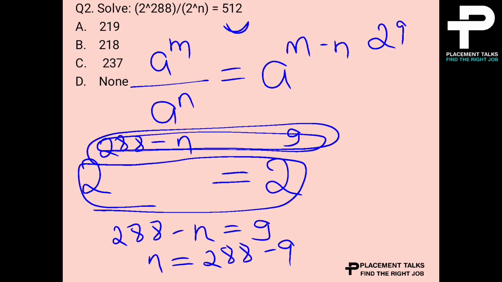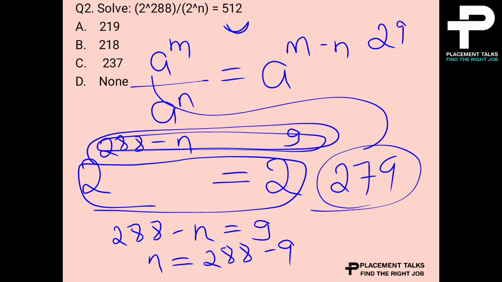So this will be equal to 279. So the options are not there in the list. So we can say none as the option. Option D is the correct answer.